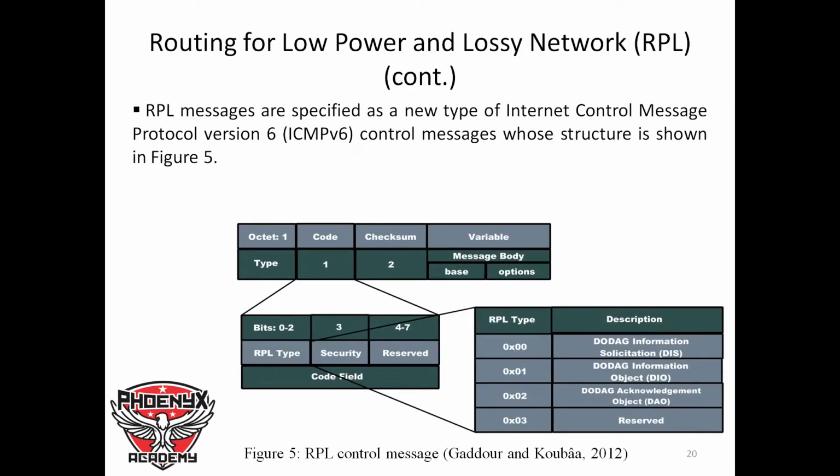RPL messages are specified as a new type of Internet Control Message Protocol version 6, ICMPv6, control message whose structure is shown in Figure 5. So this is a sample of how a control packet within the RPL is structured in the format of ICMP version 6.